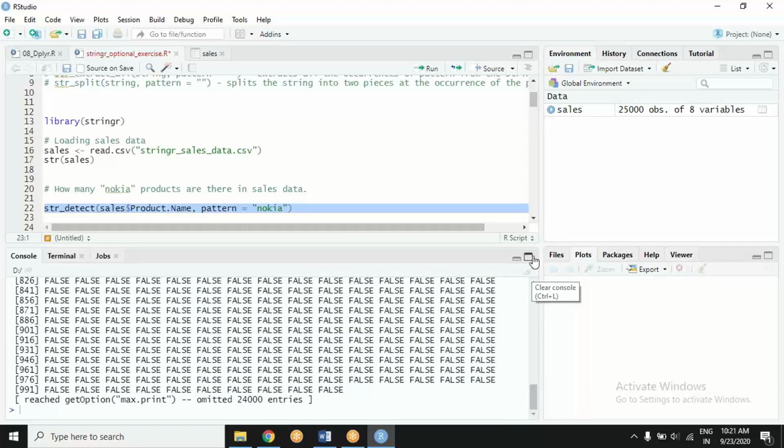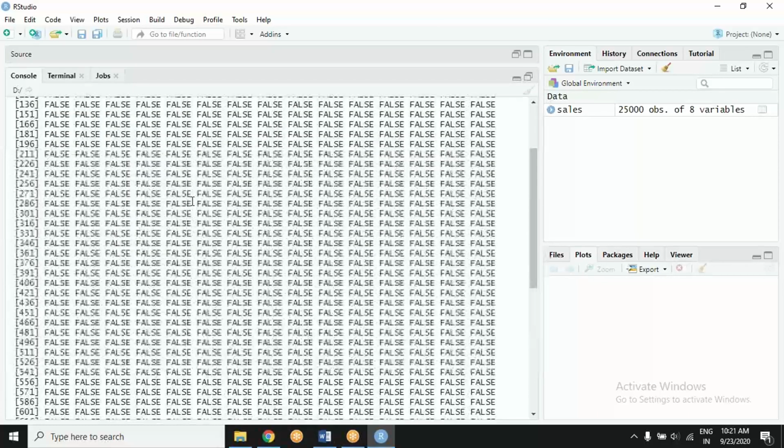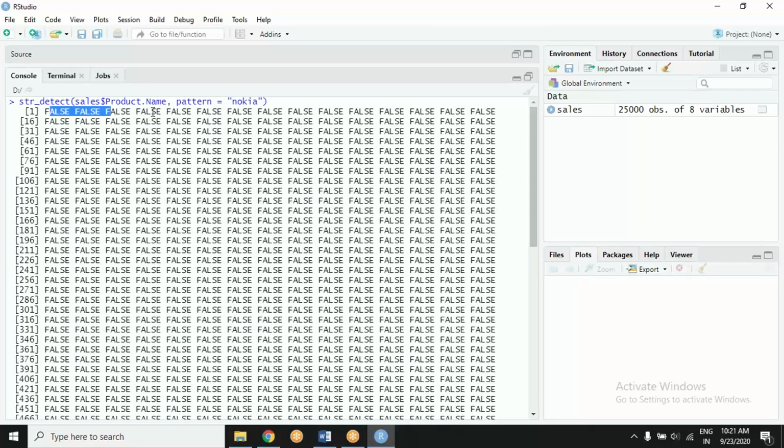First see the result, what is happening. str_detect is checking the entire column, whether the pattern is matching at each index, and at each index it will print true or false. If detected, it would have been true.